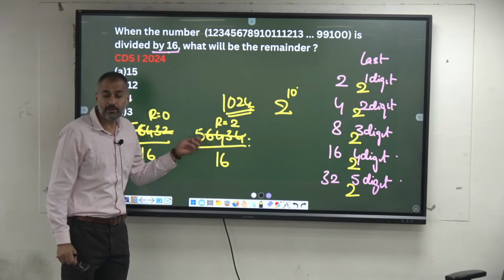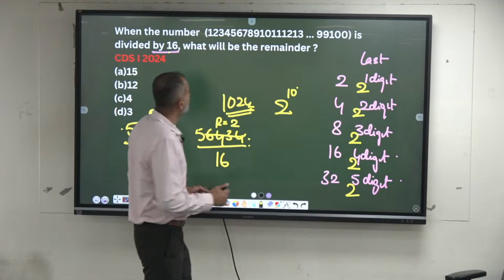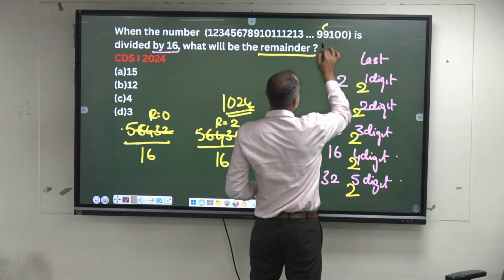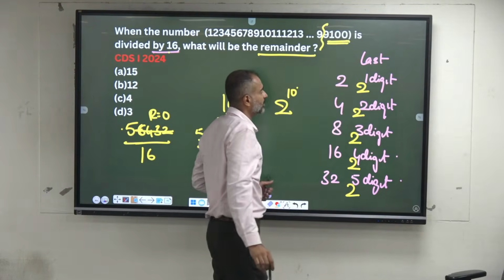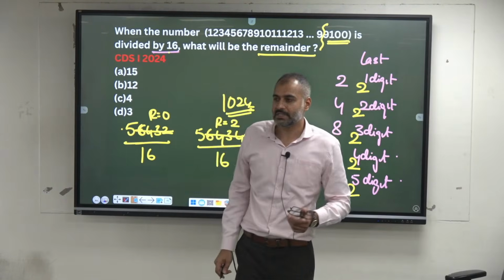You have to check only for the last 4 digits. Okay, what is the remainder? Come on, check. 9100 divided by 16. What is the remainder?